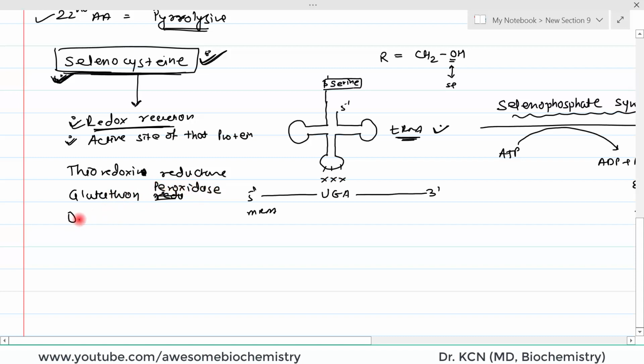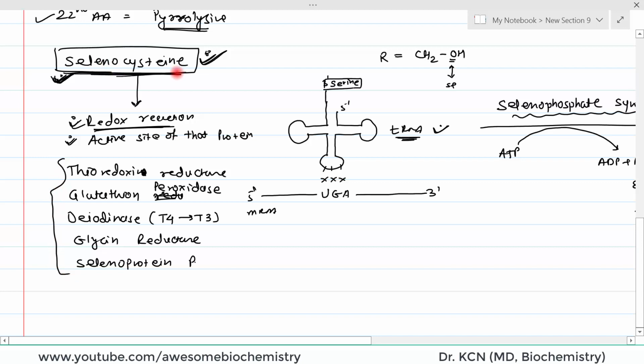Then we have deiodinase. This enzyme converts T4 hormone to T3 hormone, that is thyroid hormone. Then we have glycine reductase, and we have selenoprotein P. All these proteins, whenever selenocysteine occurs in a protein, we collectively call such a protein a selenoprotein. So, all these are examples of selenoproteins.